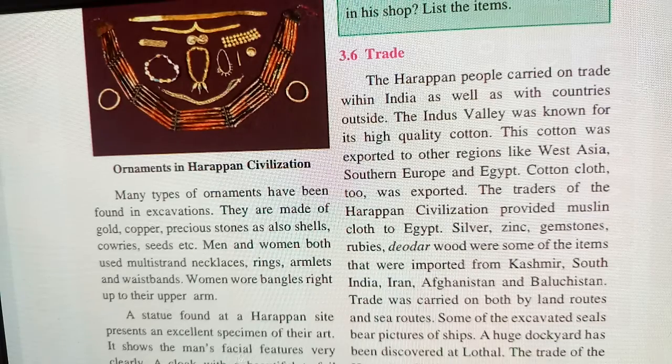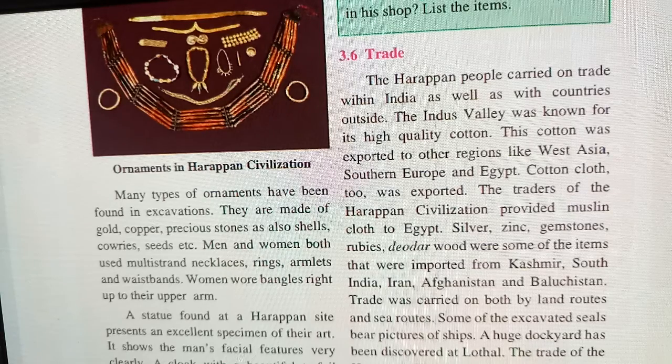Cotton cloth was exported. The traders of the Harappan civilization provided muslin cloth to Egypt. Silver, zinc, gemstones, rubies and deodar wood were some of the items that were imported from Kashmir. Means they were purchasing things from Kashmir and selling things to countries like Egypt and some European countries. So these were the things they used to export.